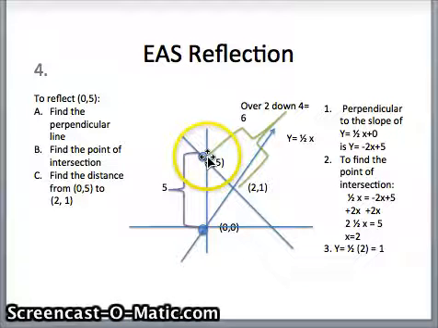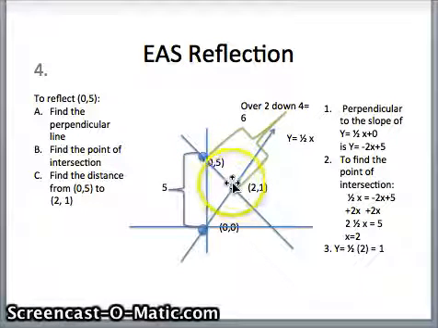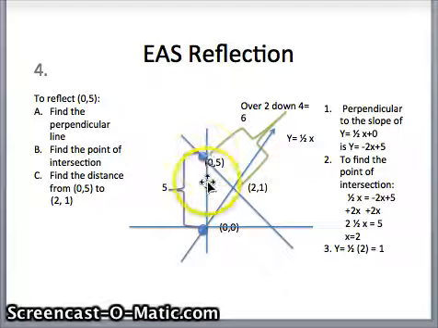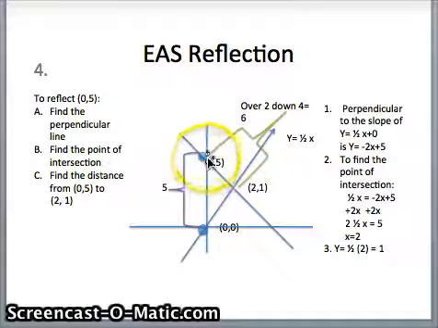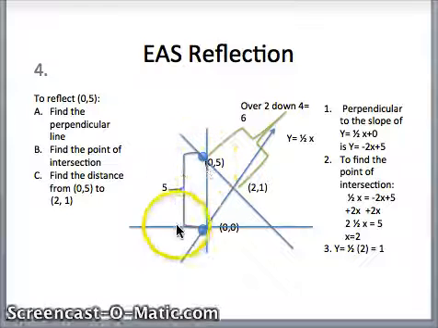So the distance between 0, 5 and the intersection is, we go over 2 and down 4, because it's 0 minus 2 and 5 minus 1 to give us that distance. And just to note, this distance is 5.